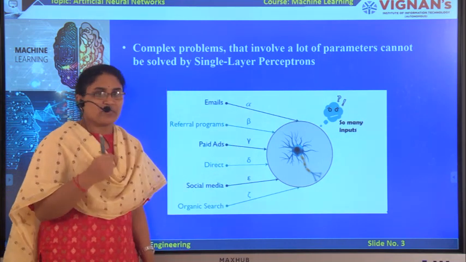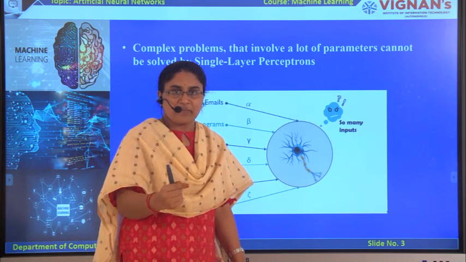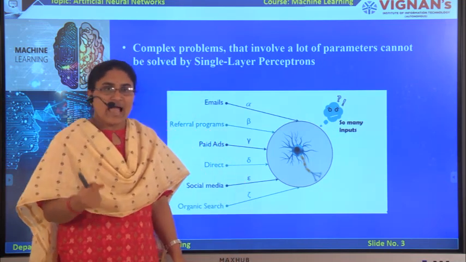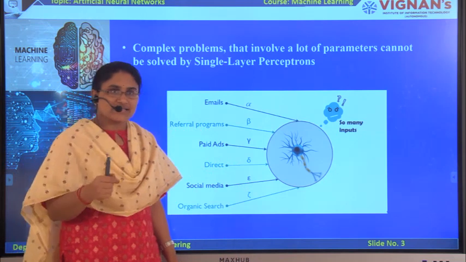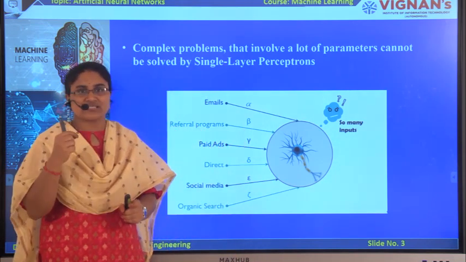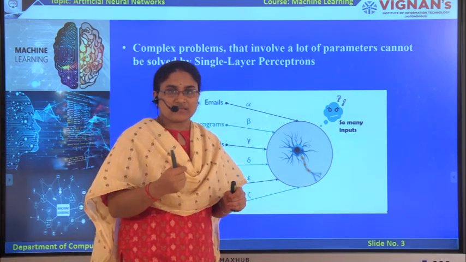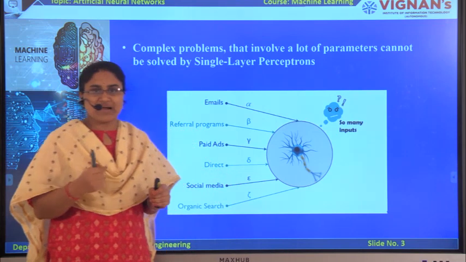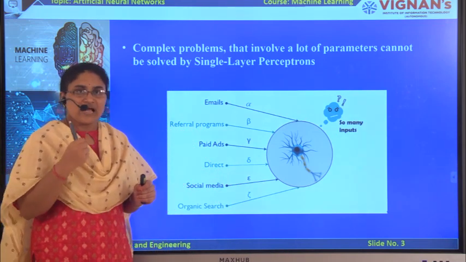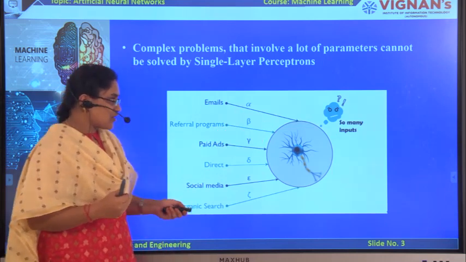Using these input parameters, the e-commerce company reaches customers to purchase the product, and for analyzing this more complex task, e-commerce companies use multi-layer neural networks. That's why we use multi-layer neural networks for solving such complex problems.